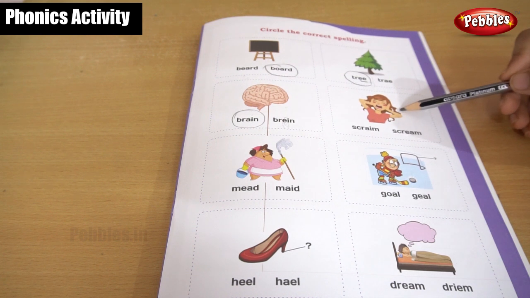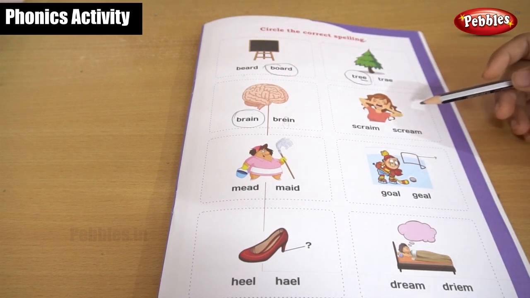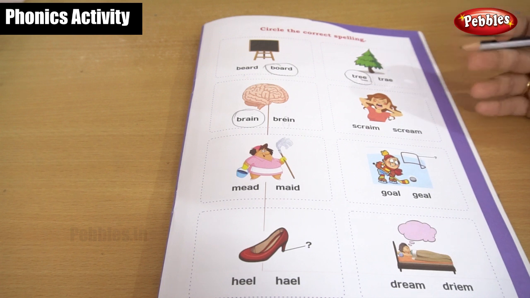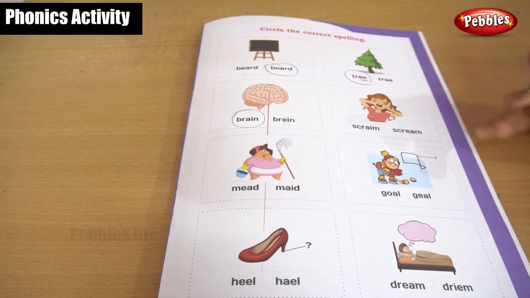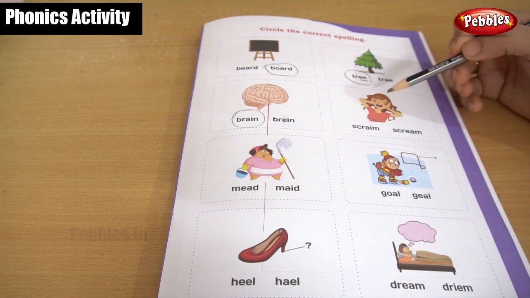Okay, let's move to this picture. Look at this picture, what is she doing? Yes, she is screaming, isn't it? I don't know whether she has seen a ghost or something, but she is screaming, isn't it? Okay, just find out the correct word.